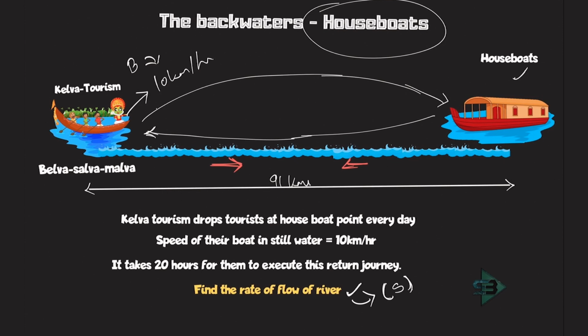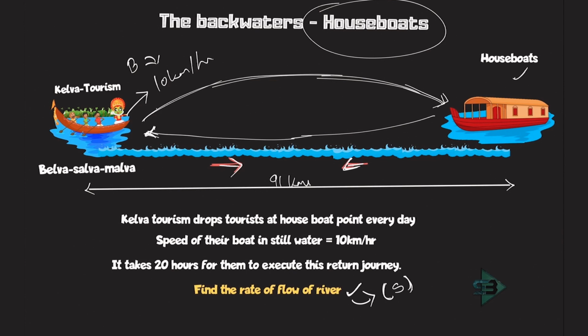Whatever it is, once it is going upstream and another time it is going downstream. If the flow is this, then while going it is going downstream, and while coming it is coming upstream. And if the flow is the other way, then going it is upstream, and coming it is downstream. But whatever the flow of the river is, once it is going downstream and once it is coming upstream. That is quite clear to me while I look at this problem.